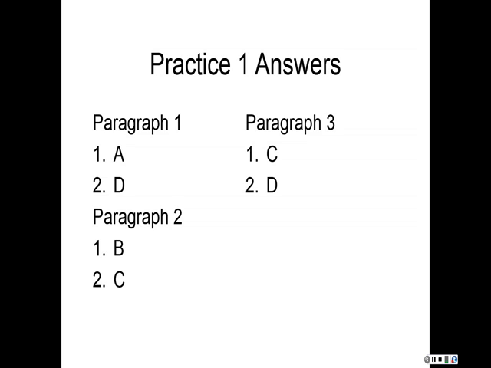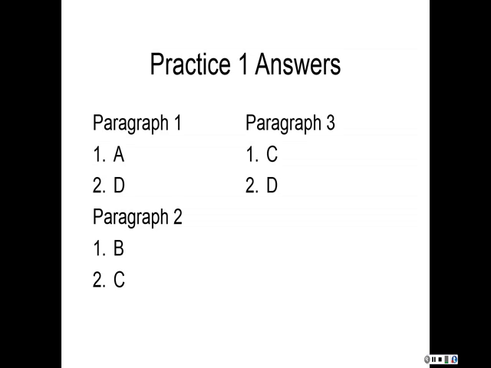In paragraph 3, the answer to question 1 is C. Answer A is too broad, B is too narrow, and answer D is not in the passage at all. And then number 2, the answer is D. The other 3 answers are too narrow.